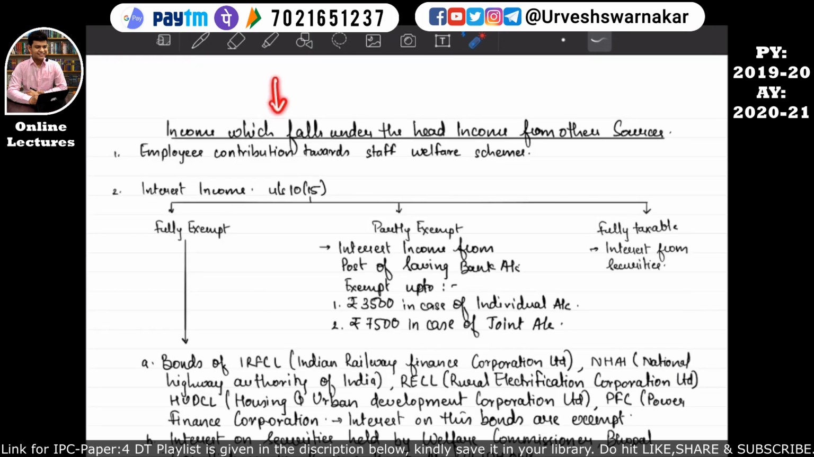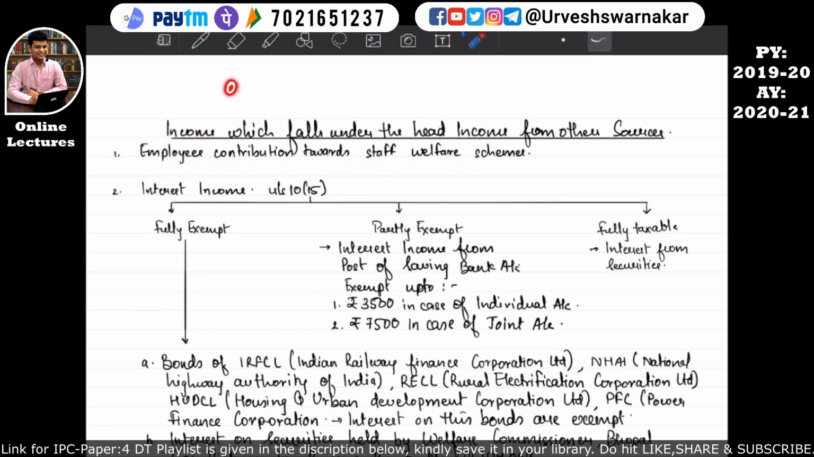Okay, so now let's study this list. With the help of this list, we will identify the income which falls under the head income from other sources. Okay, so the very first income which falls under the head income from other sources is employees' contribution towards staff welfare scheme.